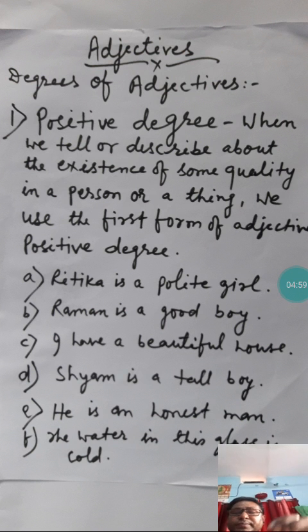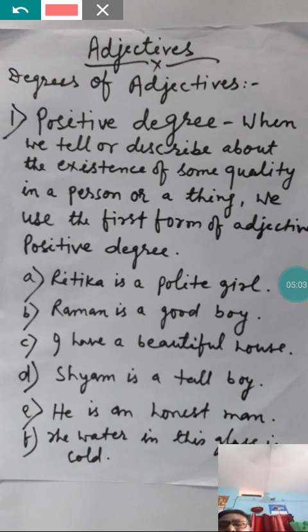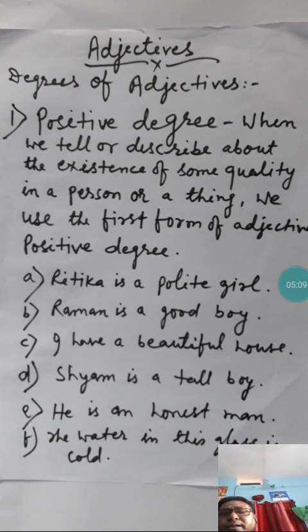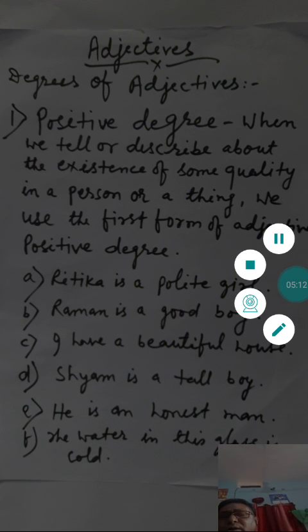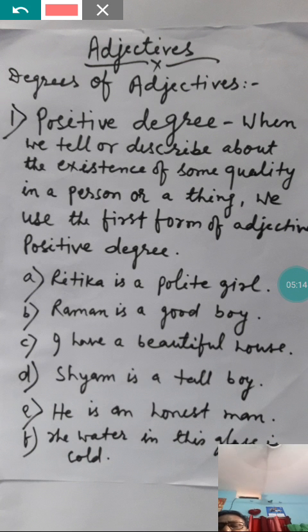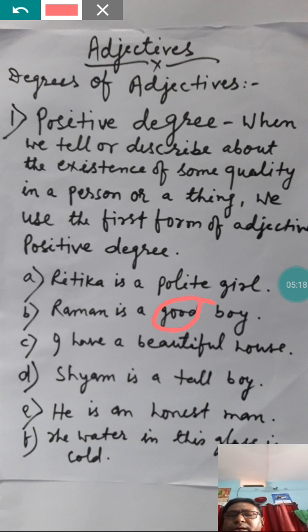Raman is a good boy. Here good is describing Raman, and so it is in the first form, that is positive degree.